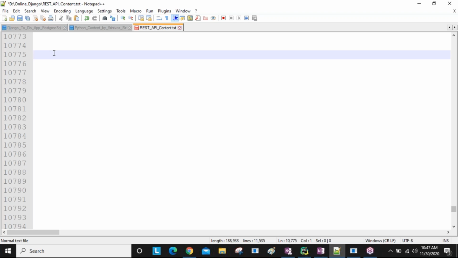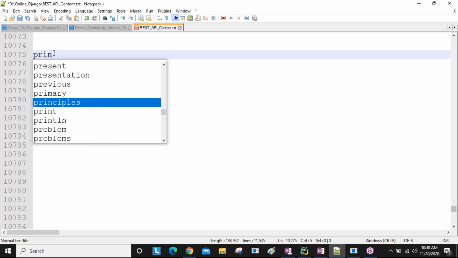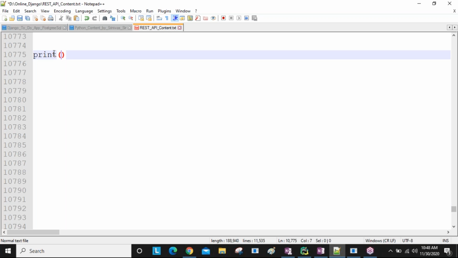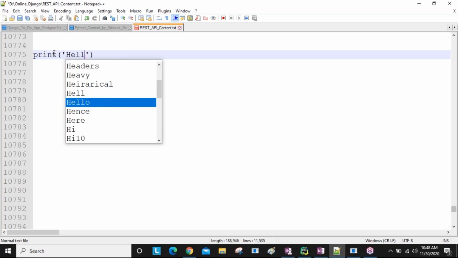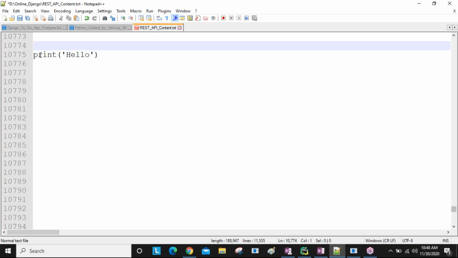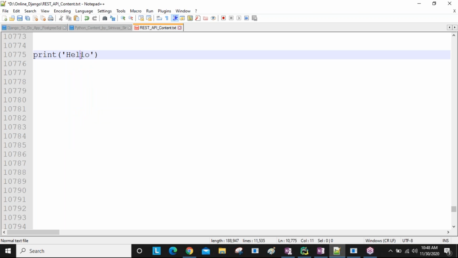How can you say time saving? How can you say cost saving? How can you say best performance is given? We can take one small example, guys. Using Python, I want to print one hello message. How are we going to print it? By using the print method, you print Hello. So I'm writing a print statement for the hello message.